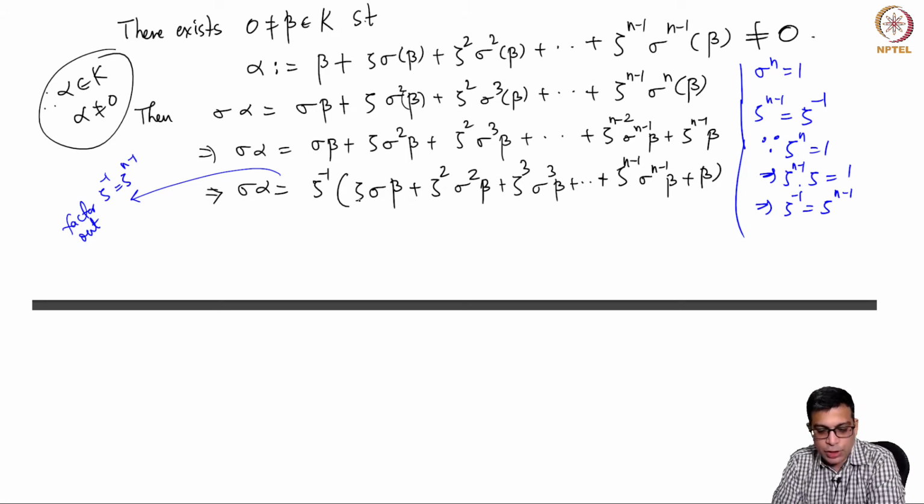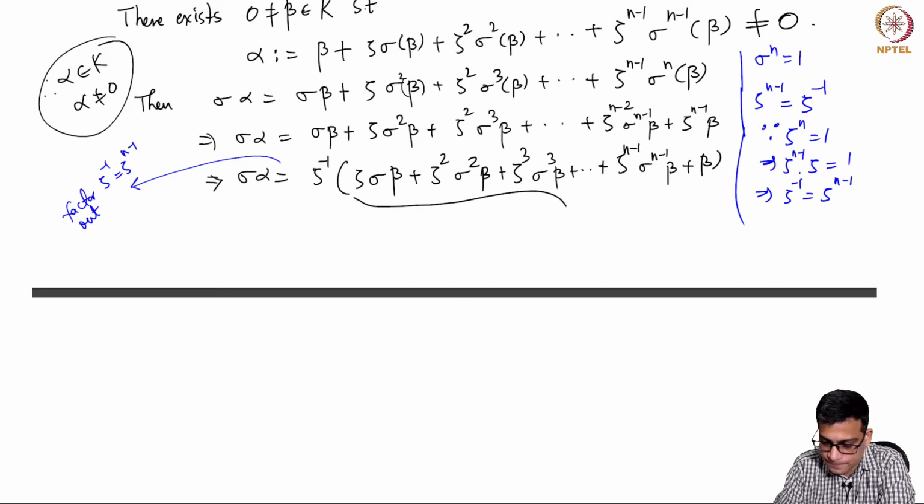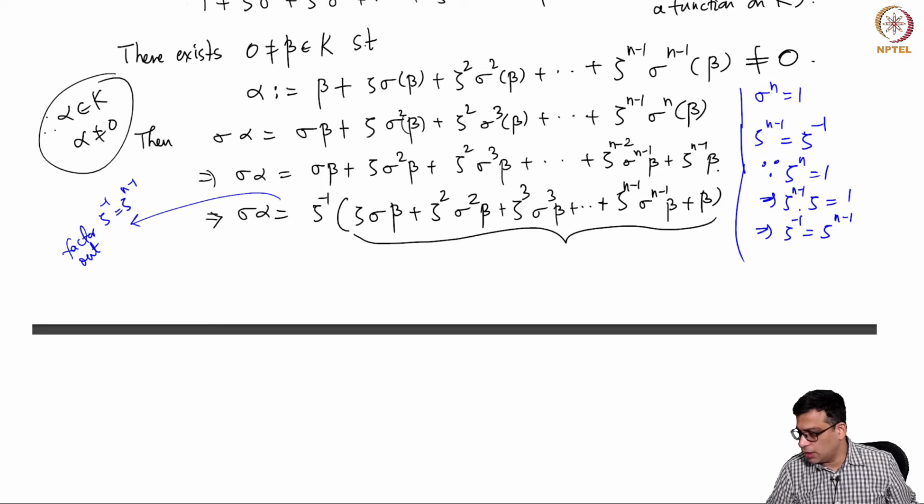So you have to increase the exponent of zeta at its place. So zeta here, zeta square here, zeta cubed here, zeta n minus 1 here, and zeta power n here, that is 1. Okay. But if you just stare at this, so let's see, what is this? This first term is beta, I mean I put that here.